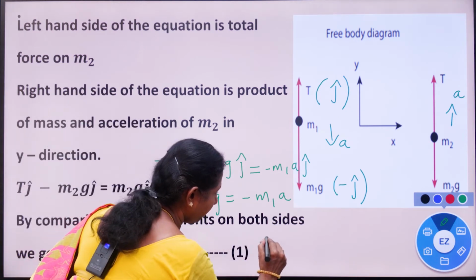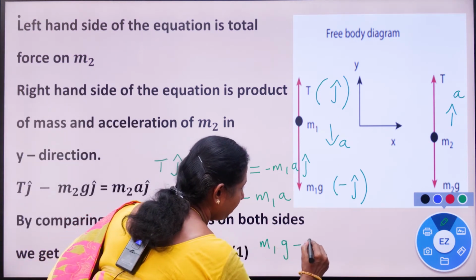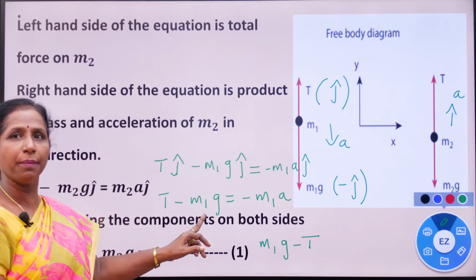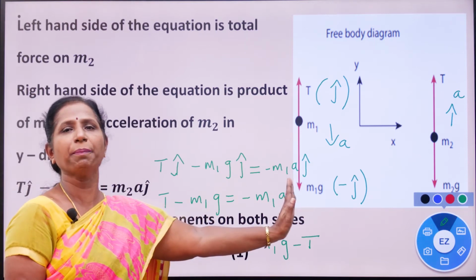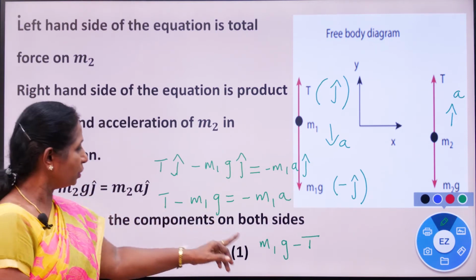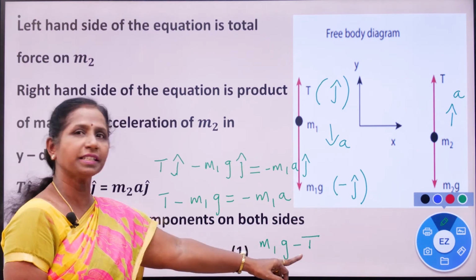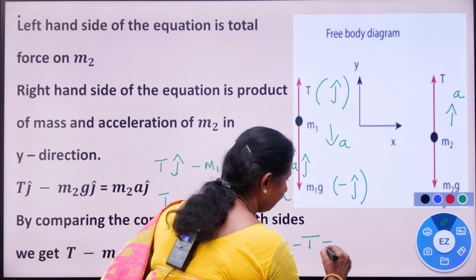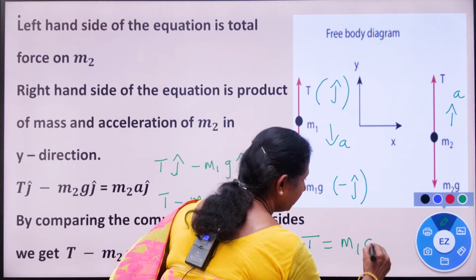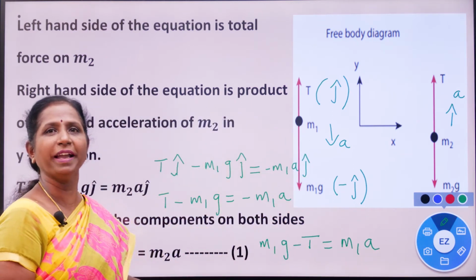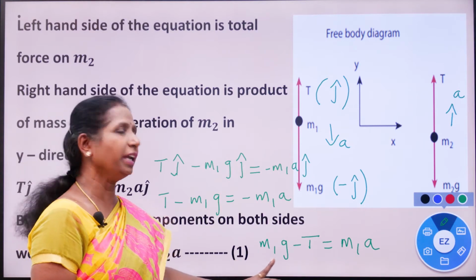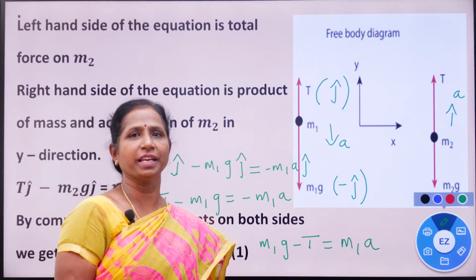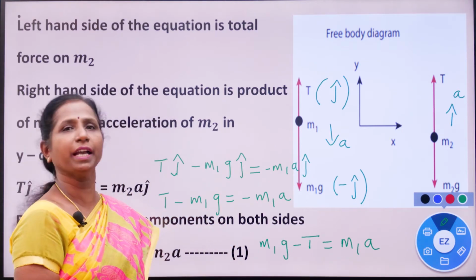So m1g becomes positive, T becomes negative, m1g becomes positive, throughout I am multiplying by a negative sign. So m1g positive, T is negative, minus m1a becomes plus m1a equal to plus m1a. Clear? So I have multiplied throughout by a negative sign. So m1g minus T equal to m1a. Yes, clear? So this is the second equation.